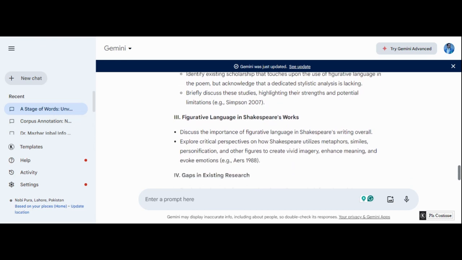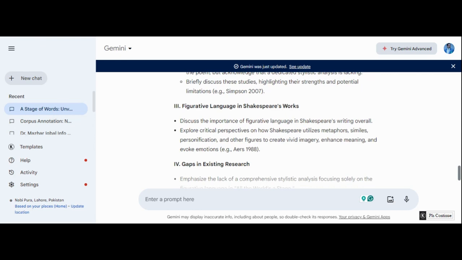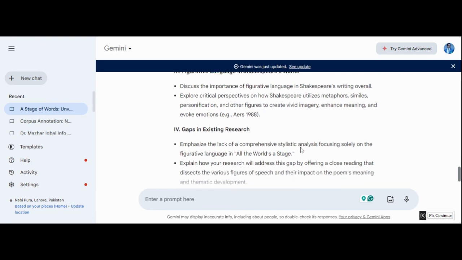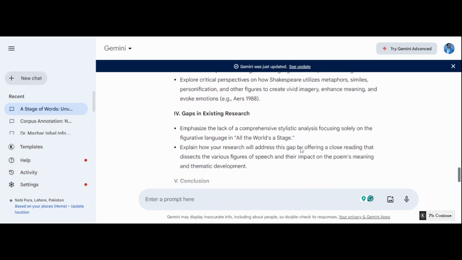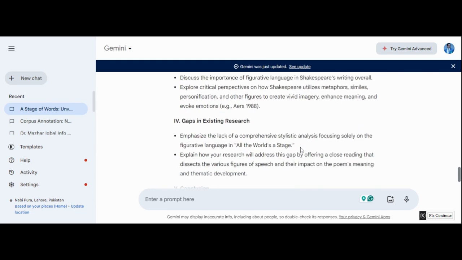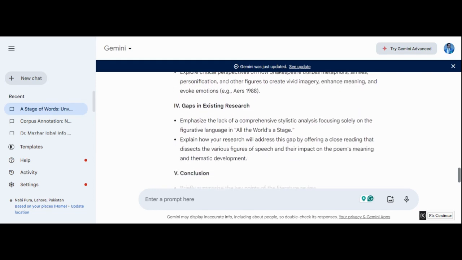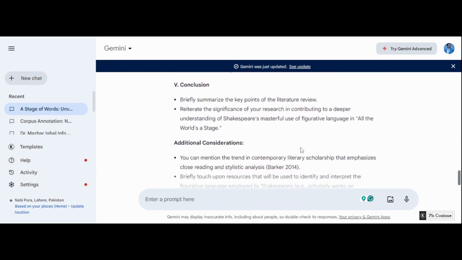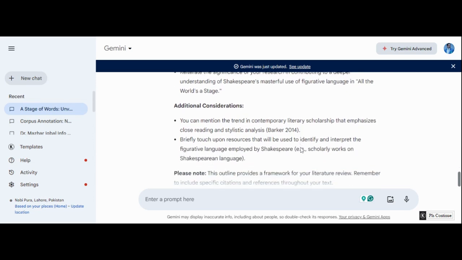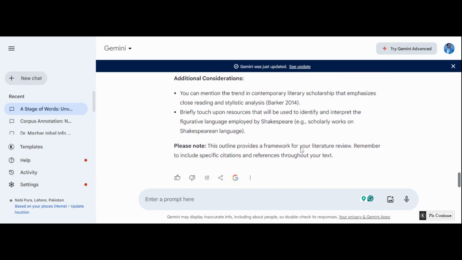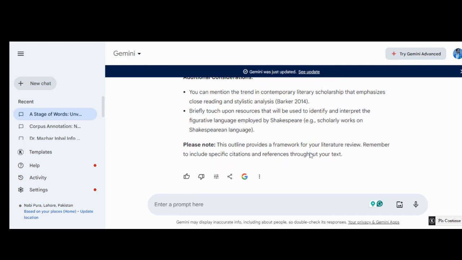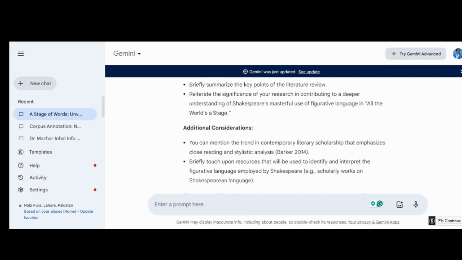Chapter number 3 would be figurative language in Shakespeare's works. In this section, how Shakespeare has used figurative language will be discussed. The fourth chapter would identify gaps in existing research, and in the end there would be a conclusion, summarized briefly, where some other significance of the work would be discussed. So we have seen how ChatGPT and Gemini can help us write an outline for our thesis.